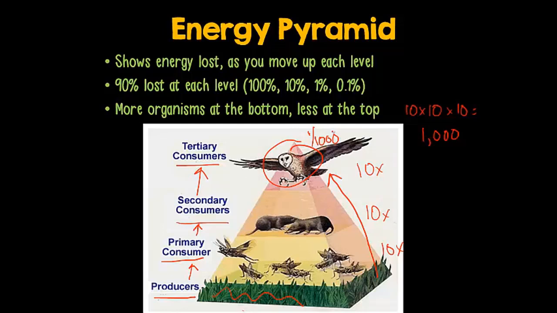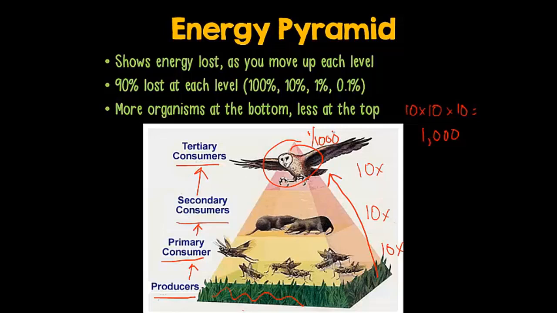In any ecosystem, it's going to take a lot of producers to support the consumers. In any ecosystem, you're going to have a whole bunch of producers, fewer primary consumers, even fewer secondary consumers, and only a very few tertiary consumers. If you've ever seen a nature documentary about the African savanna, you may have noticed that there are always large herds of zebras, but only a few lions or cheetahs. That's because of energy loss.